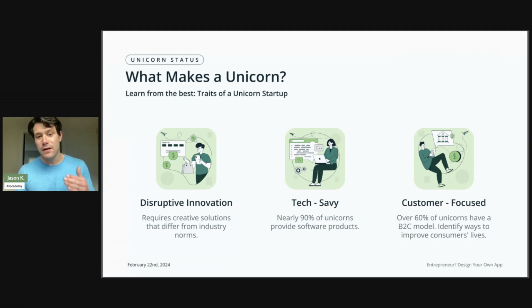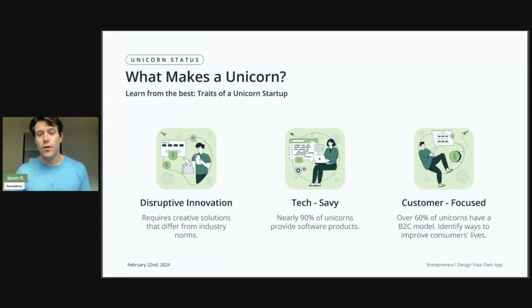Nearly 90% of unicorns that we've looked at on that list provide software products. So in order to get to that $1 billion valuation today, the best companies are doing it through the use of software and through the use of mobile applications or websites. That's the way that we're going today. Almost every product that you can think of has some form of mobile application or website where you can interact with that product. So that's why 90% of these companies that are reaching this status provide software products.